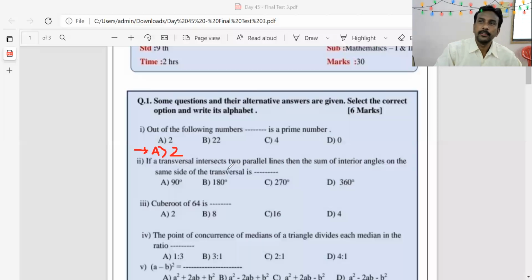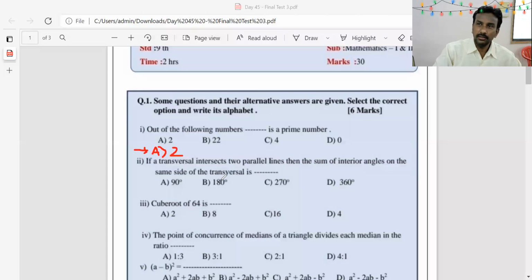Okay. So second example. If a transversal intersects two parallel lines, then the sum of interior angles on the same side of the transversal is dash dash. If a transversal intersects two parallel lines are there and a transversal is there, and sum of interior angles on same side is, interior angles are dash dash.